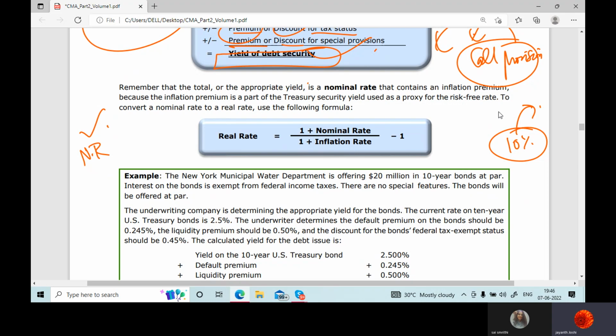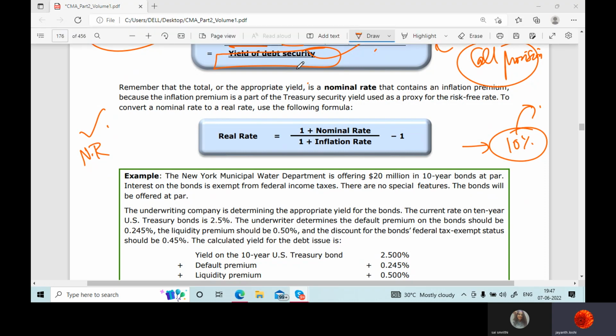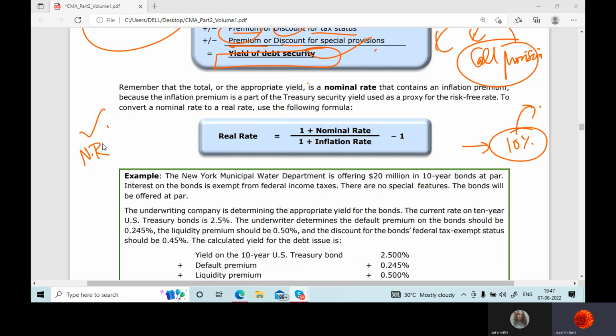With less returns, you're not able to buy things at normal rates, because things are very costly in the market. So nominal rate is what you demand when you invest in a security for a longer period, because inflation is one of the factors which can impact your earnings or returns. So nominal rate is equal to real rate plus inflation.